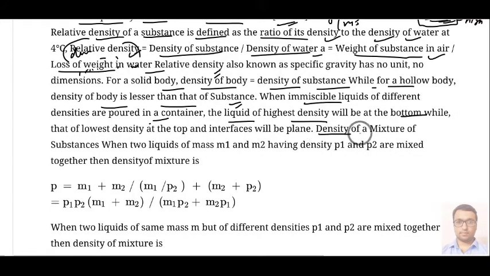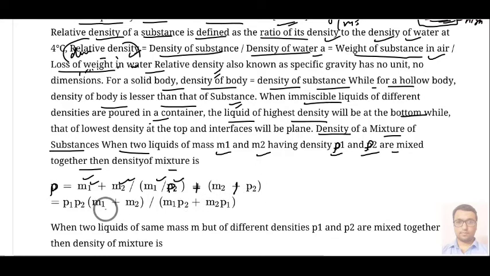Here, if we want to calculate the density of a mixture of substances, the condition is that two liquids of masses m1 and m2 having densities ρ1 and ρ2 are mixed together. Then this mixture will have a density that is mass upon volume. The total mass is m1 plus m2, and the volume will be mass upon density, that is m1 upon ρ1 plus the second mass m2 upon ρ2.